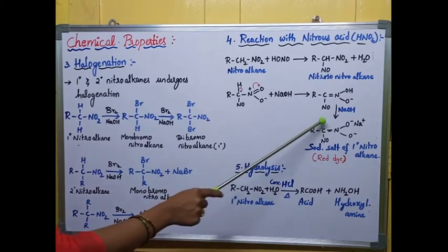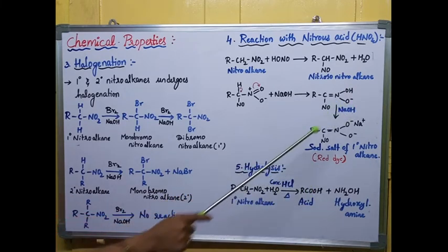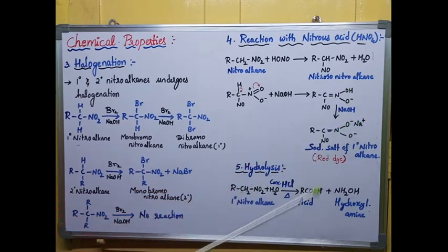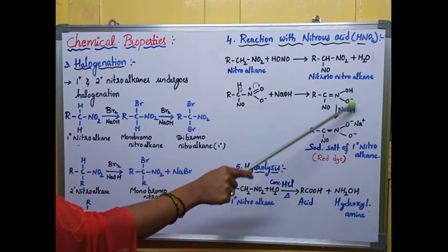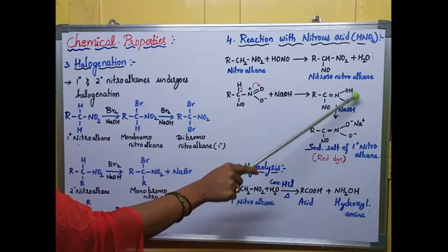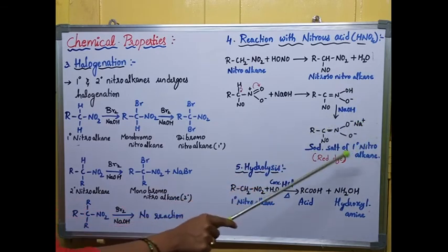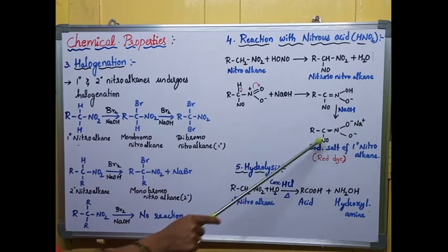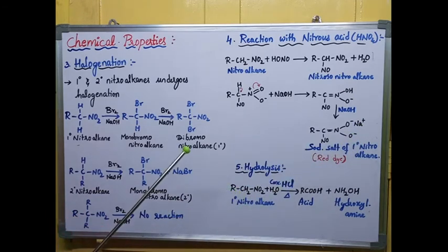Further, it reacts with NaOH. This H is replaced by Na plus to form a salt, and the remaining comes out as H2O. Now this is called the sodium salt of primary nitroalkane. This sodium salt appears in the form of a red colored dye. If I take secondary nitroalkane in the same place, the same mechanism takes place and it forms a blue colored dye. Tertiary nitroalkane does not react with this because it does not have any alpha hydrogens.